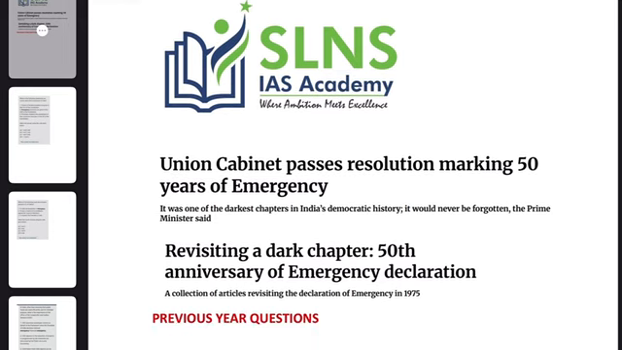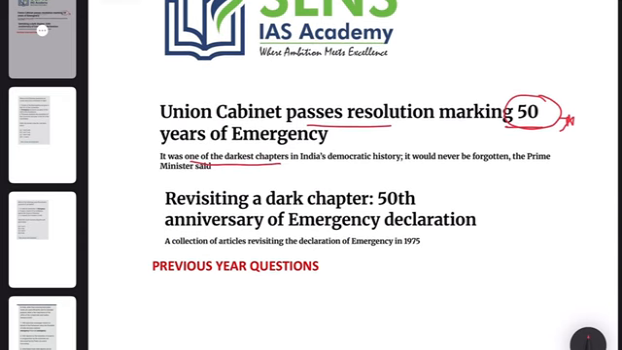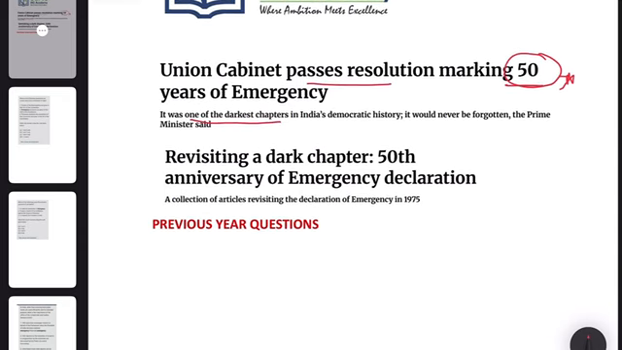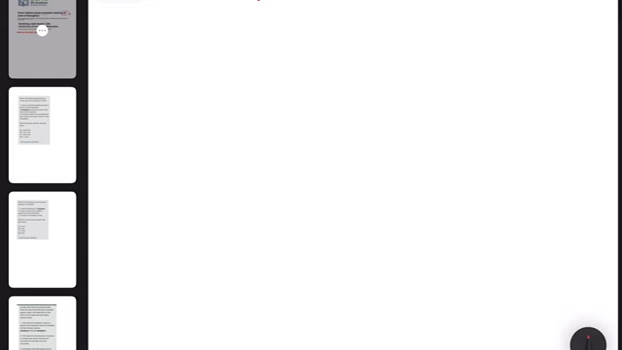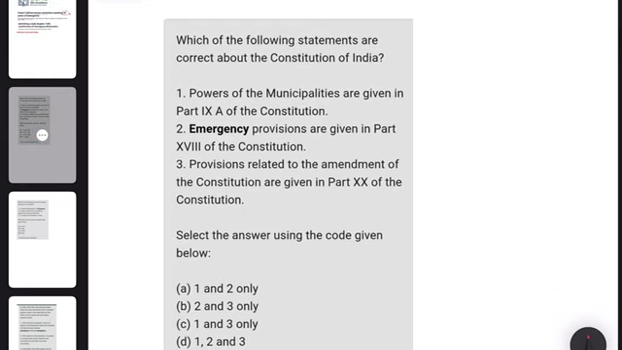The topic for today is emergency, because the news is: Union Cabinet passes resolution marking 50 years of emergency. As we all know, emergency is one of the darkest chapters in India's democratic history. It would never be forgotten, the Prime Minister said. Now we see some of the previous year questions which are related to emergency, and then we will talk about the emergency in detail.